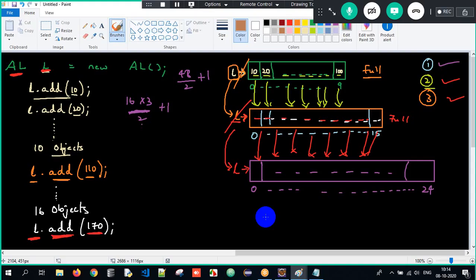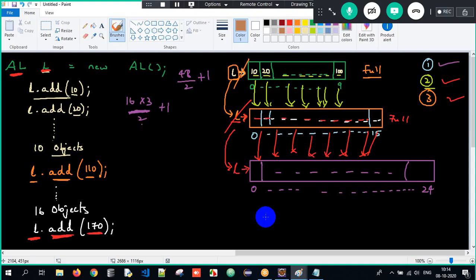So initial capacity is 10. Now you add one by one, one by one. You keep on adding the objects. Imagine your ArrayList is full. Once your collection is full, and if you still try to add an object, a new array will get created based on the incremental capacity formula, that is current capacity into 3 by 2 plus 1.